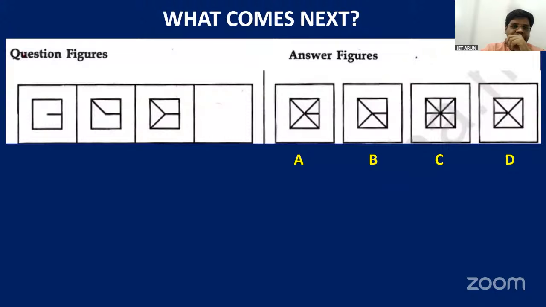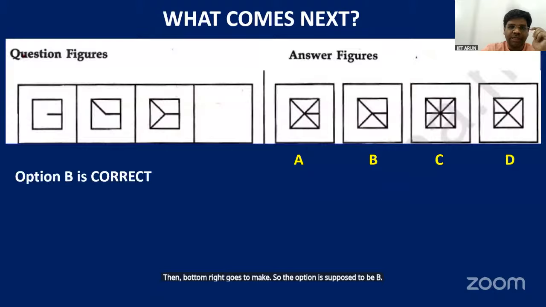From center to the corner. First upper left కి కార్నర్ కి వెళ్ళింది, then bottom left, then bottom right కి వస్తుంది. So the option is supposed to be B. Yes, option B is correct.